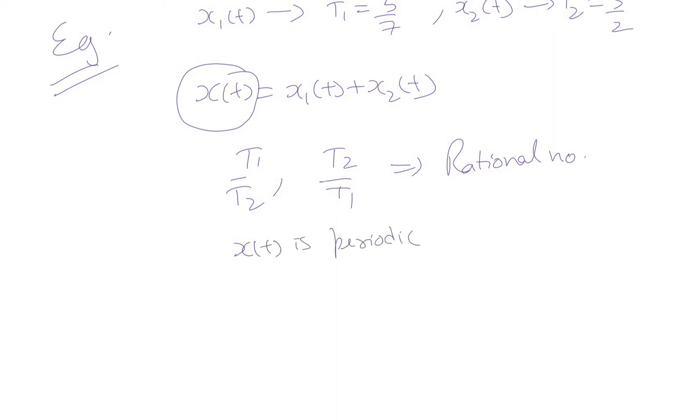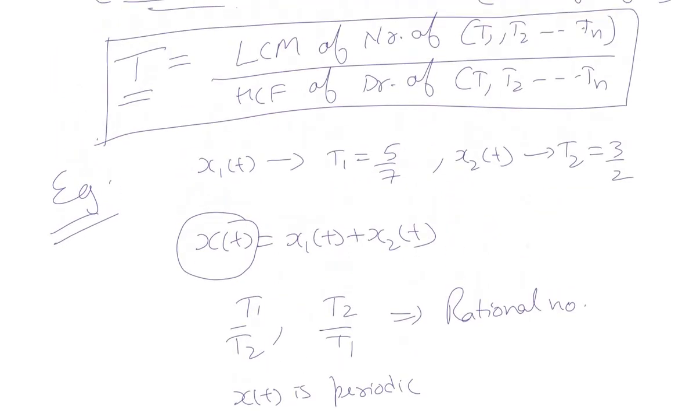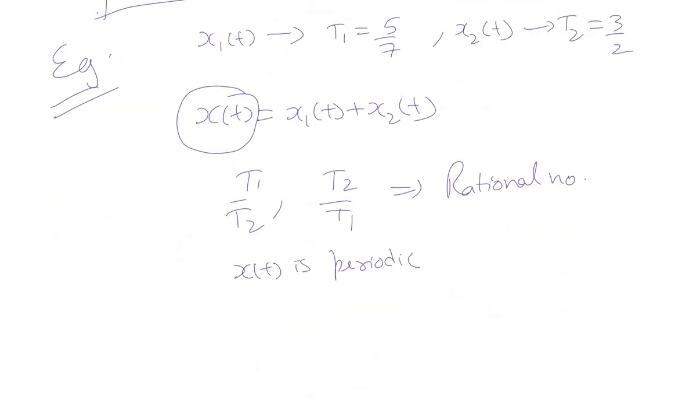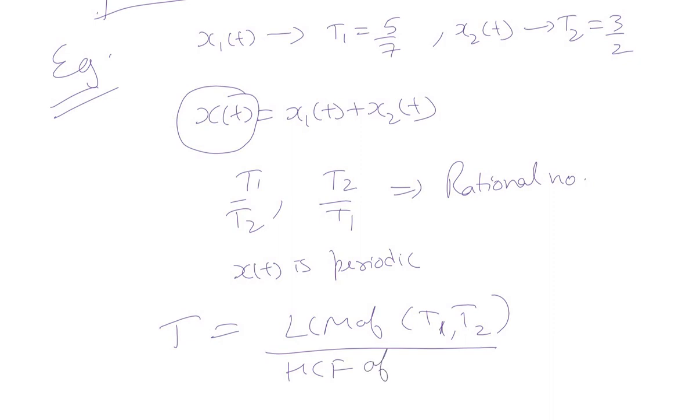Now let us find out the period of x of t using this expression. The period T of x of t will be equal to LCM of the numerators of the two time periods divided by HCF of the denominators.